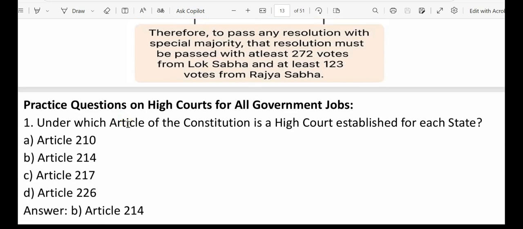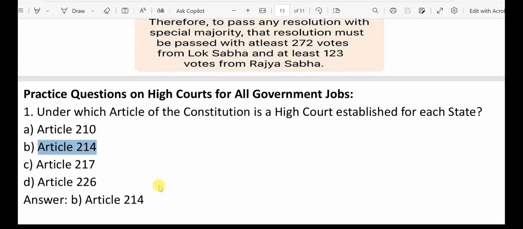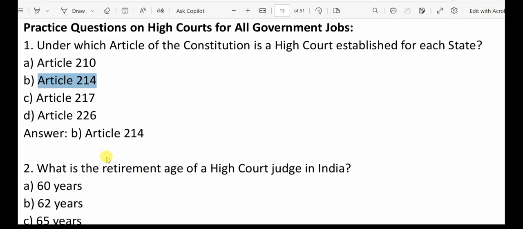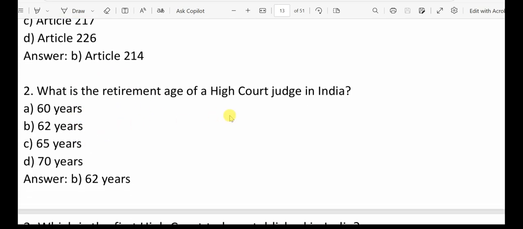Okay. Now we'll go through some practice questions on high courts. This is applicable for all government jobs. First, question number 1. Under which article of the Constitution is a high court established for each state? That is Article 214. So option B is the correct answer. Next question. What is the retirement age of a high court judge in India? That is 62 years, right? We already discussed. So option B is the correct answer.